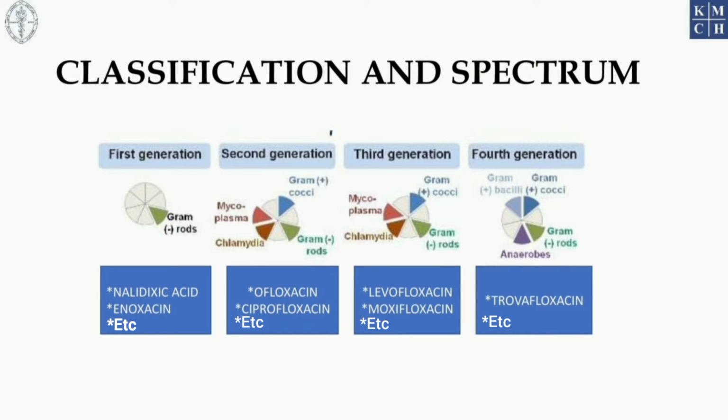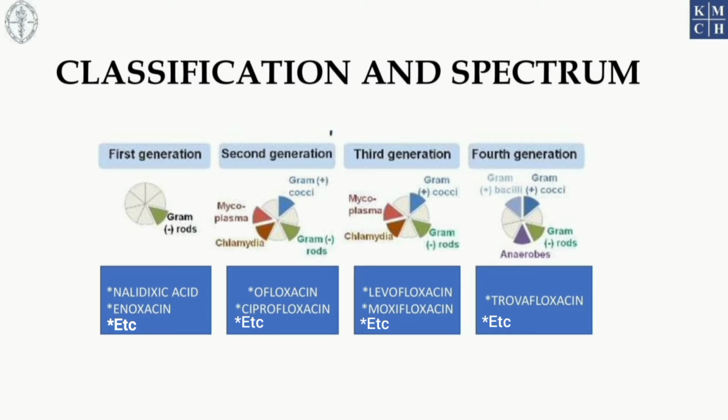These quinolones can be further classified into different generations. For example, the first generation quinolones, such as nalidixic acid and enoxacin, are highly effective against gram-negative organisms. As the generation of the quinolone progresses, they become more and more effective against gram-positive organisms as well.